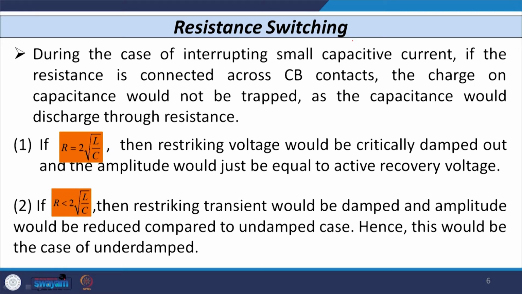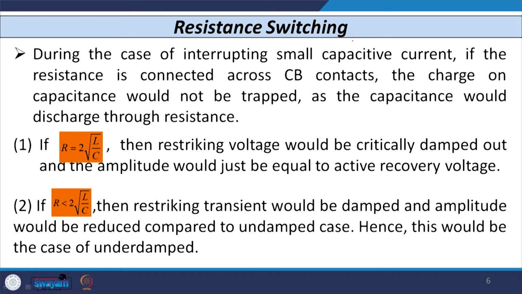While interrupting a small capacitive current, if a resistance is connected across the contact of the circuit breaker, then whatever charge is going to be trapped on the capacitor does not remain there. It is going to be discharged through the resistance which we connect in parallel.